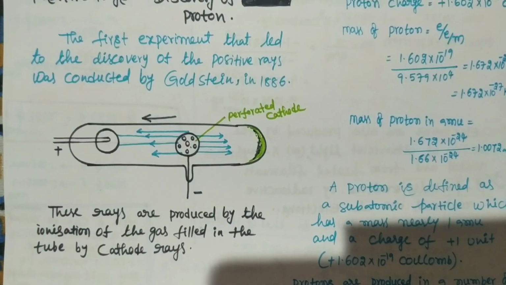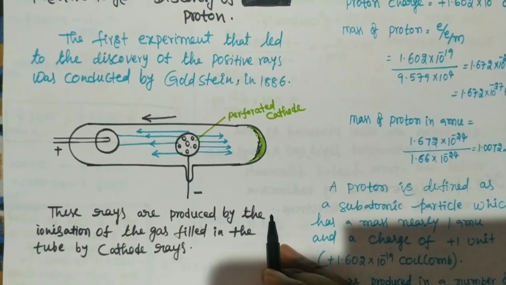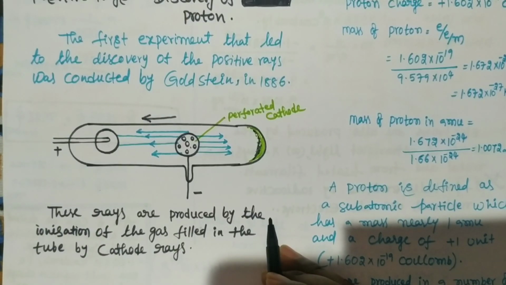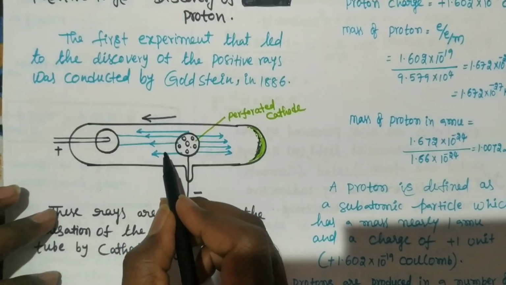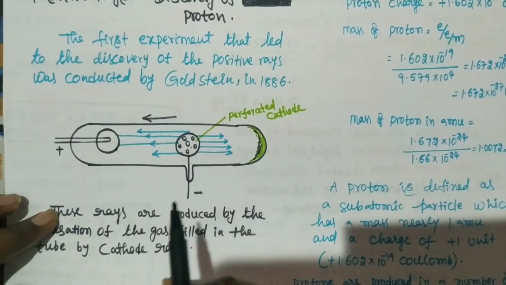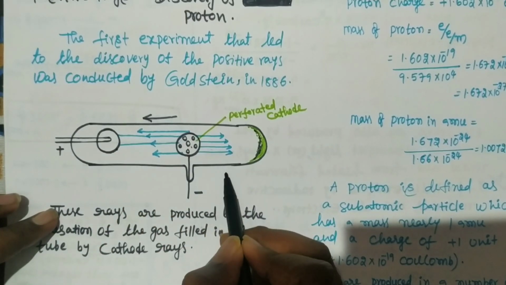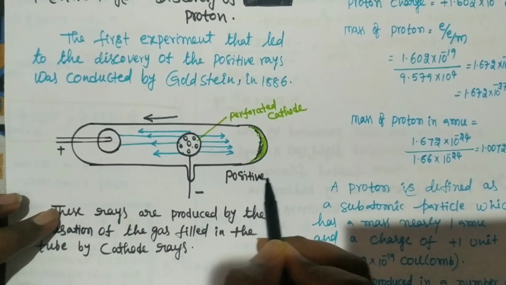Here the very important thing is, cathode rays travel from the cathode to anode. So cathode rays originate at the cathode. Anode rays travel from the anode to cathode. But the very important thing is, positive rays are nothing but anode rays.